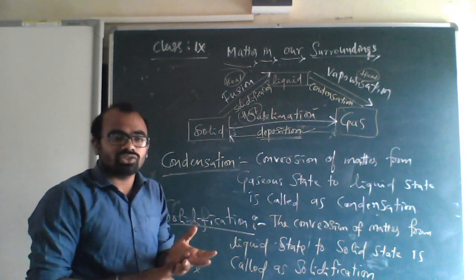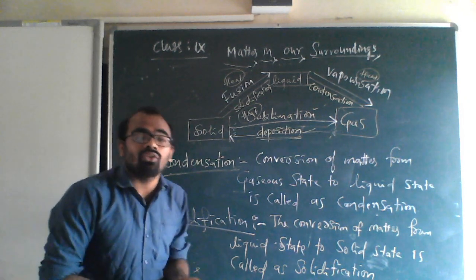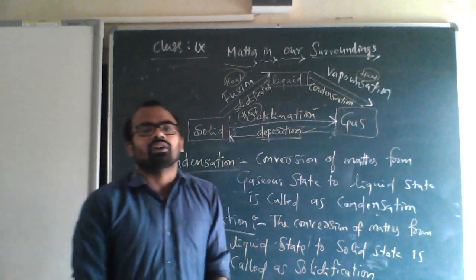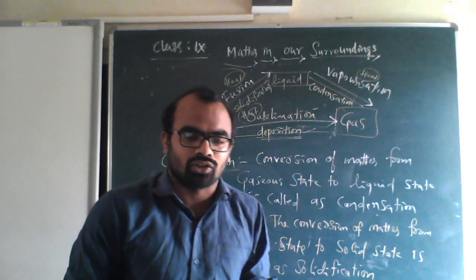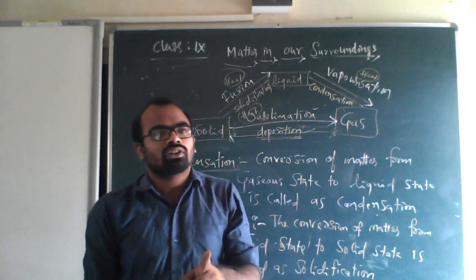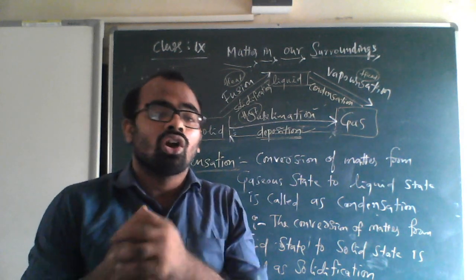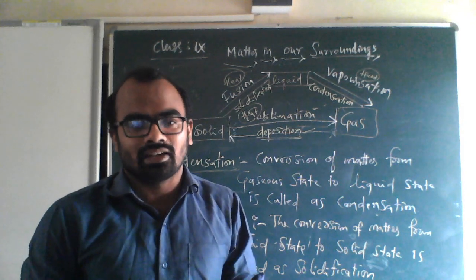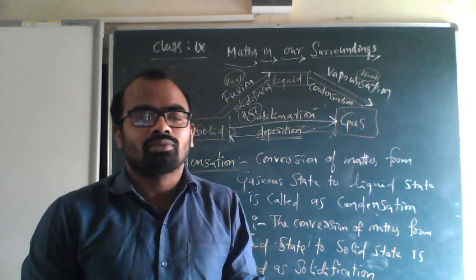Next, boiling point, melting point, latent heat of fusion, latent heat of vaporization: these other definitions you have to remember. And boiling point of water and melting point of water, both in Kelvin and degree Celsius, you have to remember. Boiling point of water is 100 degrees Celsius or 373.15 Kelvin, and melting point of ice is 0 degrees Celsius or 273.15 Kelvin. These all things you have to remember. So remaining things we will see in the next class.